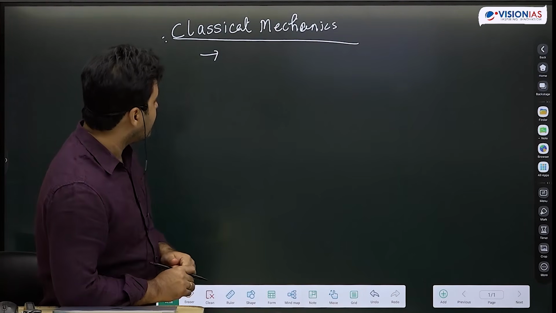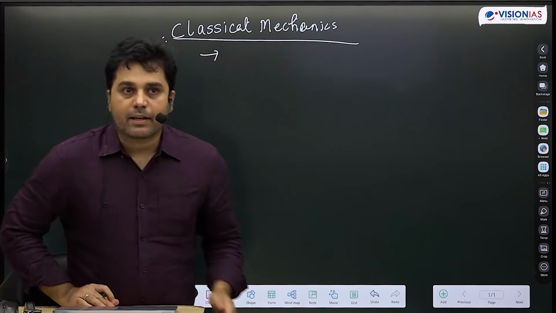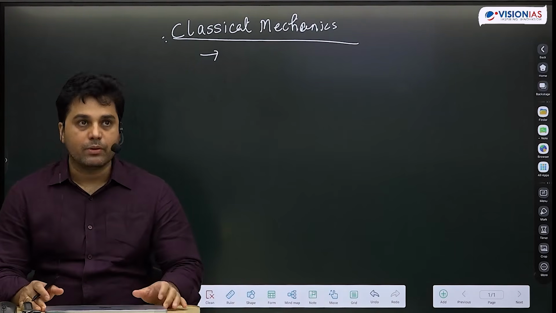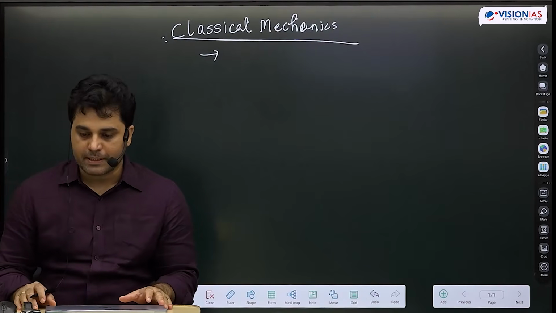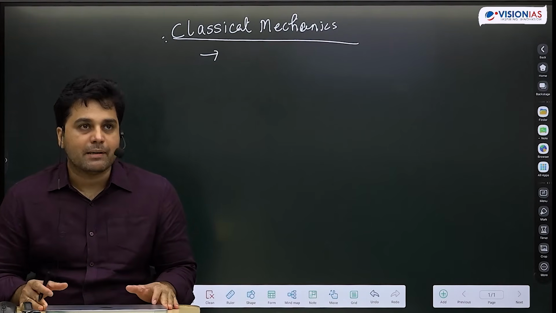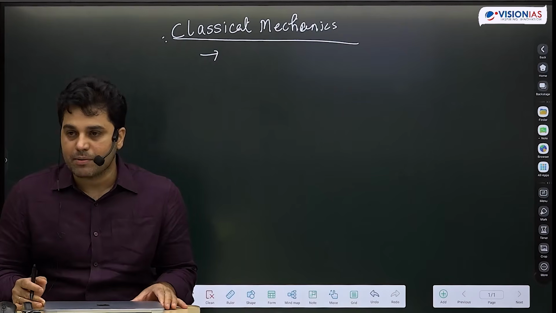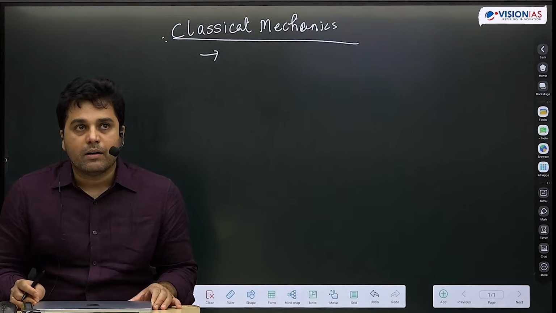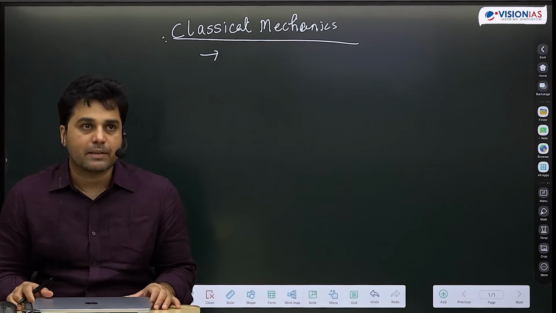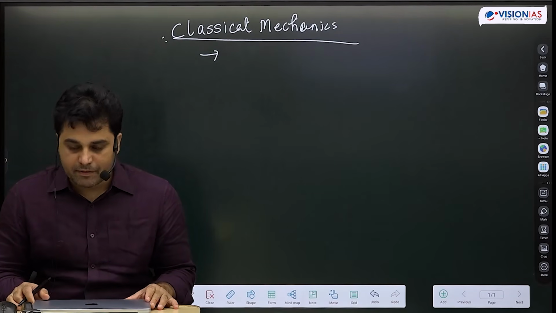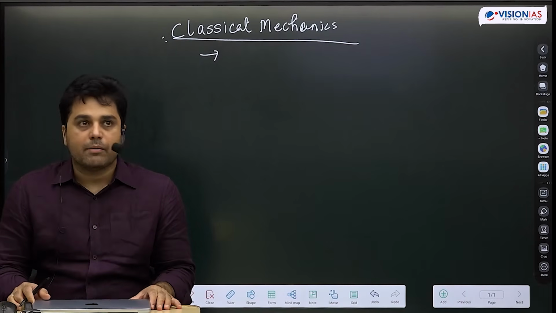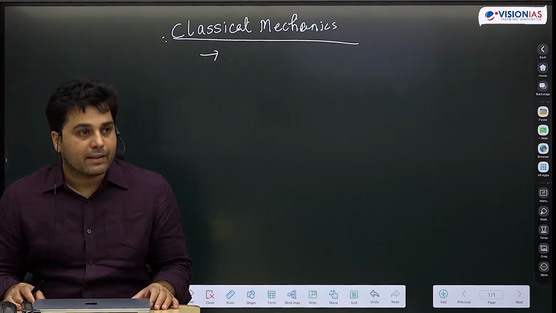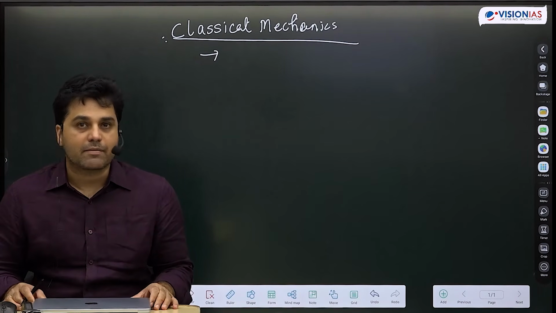Classical mechanics started with Newton. In fact, we can go a little bit earlier. Galileo played a very important role in developing some of the earlier postulates of physics. But even those postulates were very limited, and that is why Newton is considered such a great name, because Newton was able to develop knowledge when very little existed. And he was able to discover things which are simply remarkable. And many of those things, even if they have been proven wrong, and many of the things which have been rectified, and many of the things which are not useful, even then, Newton remains perhaps the greatest physicist who has ever lived.